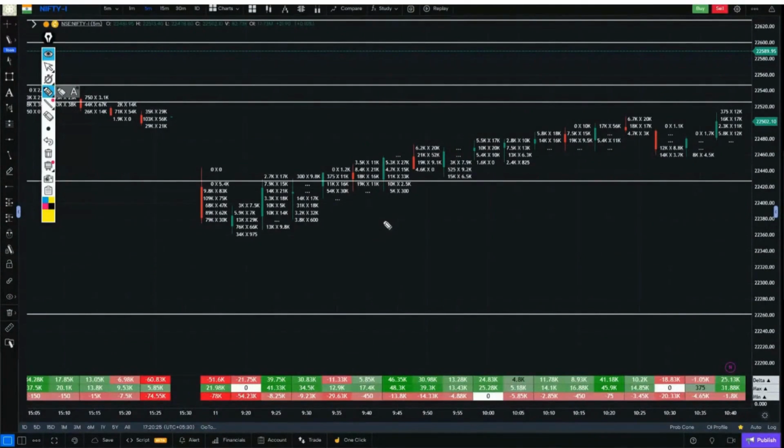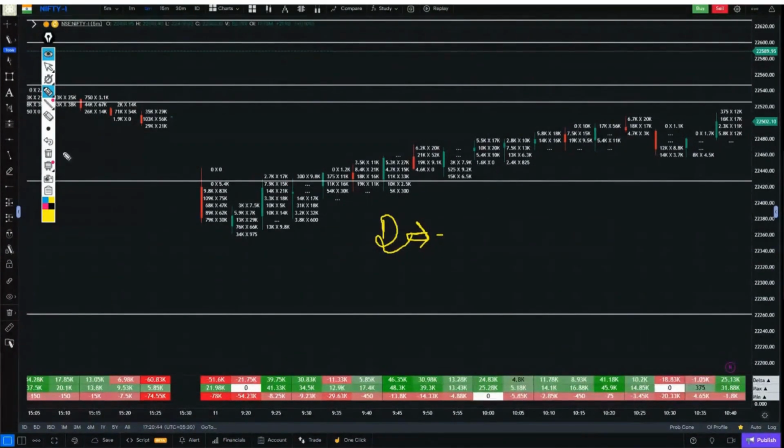To read the footprint well, we need to know what delta is, because with the help of delta, we will be able to predict the footprint quite accurately. Now, what is this delta? It is called the difference between buyers and sellers. Delta means we call the difference between buyers and sellers.